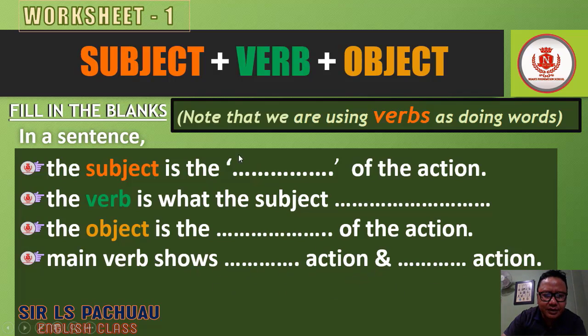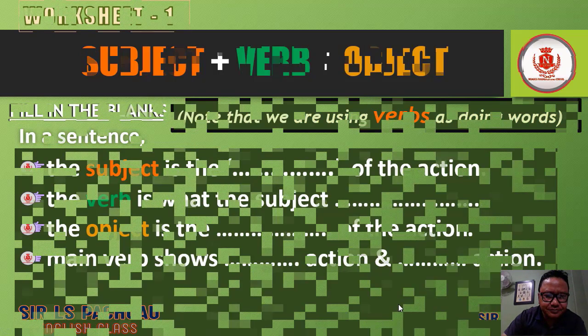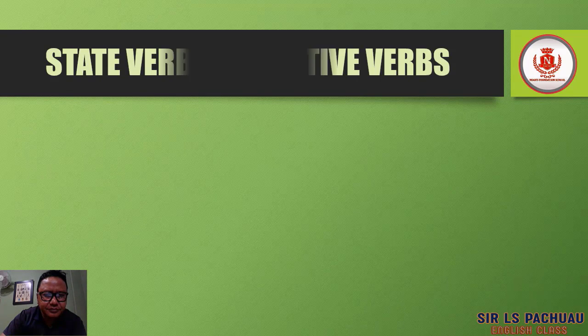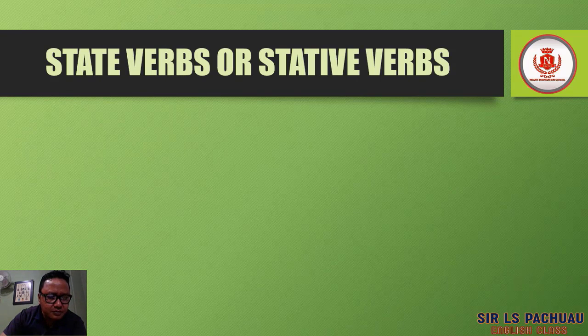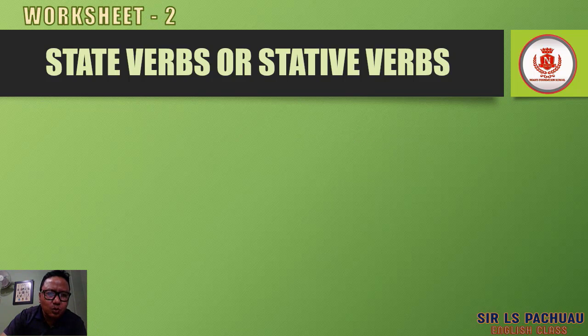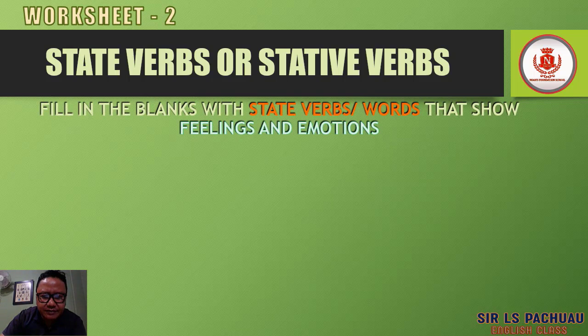Right. Here, note that we are using verbs as doing words here. But we know that verbs are not only doing words, but verbs can sometimes talk about a state of being like that. So today what we are basically doing is state verbs or stative verbs. Alright, not the doing words. So worksheet number 2 here. Fill in the blanks with state verbs, words that show feelings and emotions.